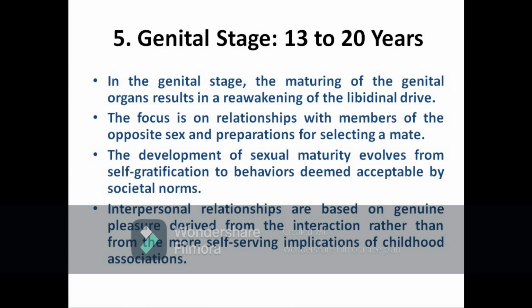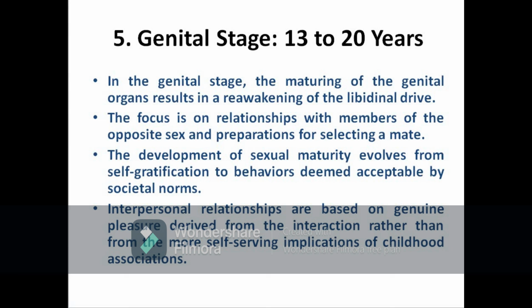Now the last one, the genital stage, from 13 to 20 years. In this stage, there is maturation of genital organs. During this time, there will be a reawakening of the libidinal drive.